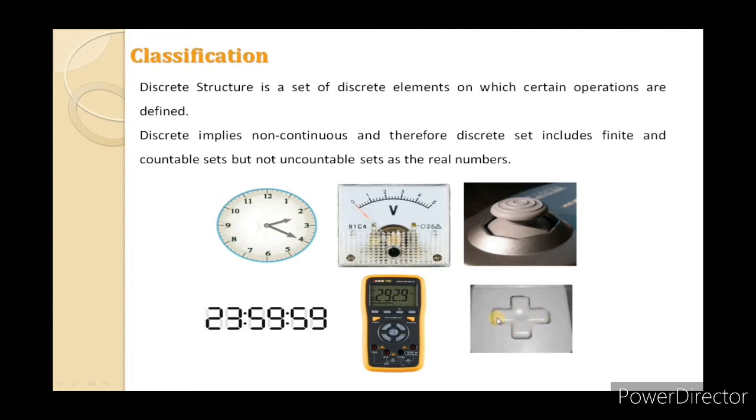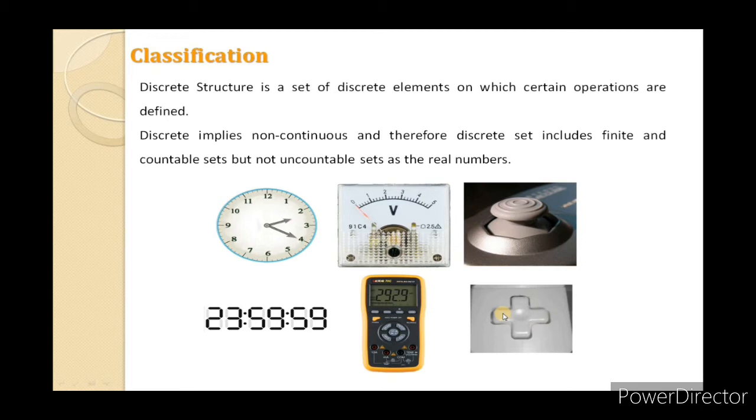Means we have only a finite number of values, 4. But in the first, we can take the value at any place by rotating your joystick through 360 degrees. These are the examples. The discrete structure is a set of discrete elements on which certain operations are defined.